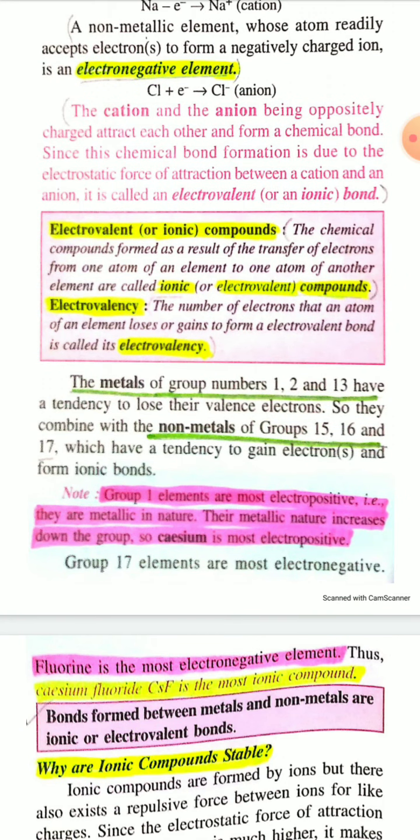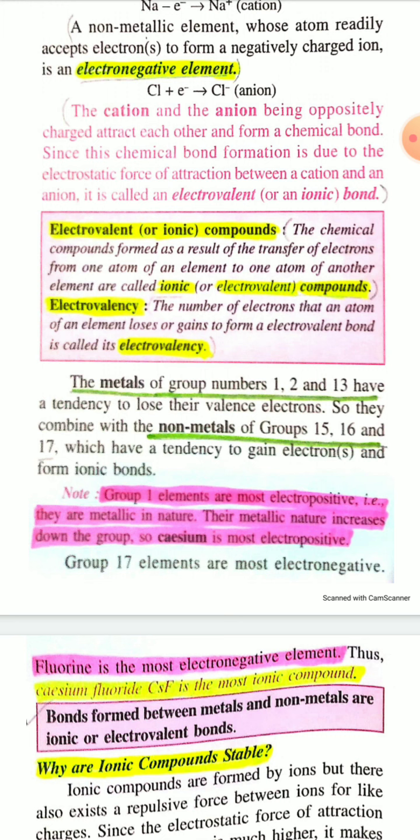Now electrovalent or ionic compounds. Those compounds that contain an electrovalent bond or ionic bond are electrovalent compounds or ionic compounds. The chemical compounds formed as a result of transfer of electrons, that means electrovalent bond formation, because in electrovalent bond formation, transfer of electrons from the metallic atom to the non-metallic atom occurs.